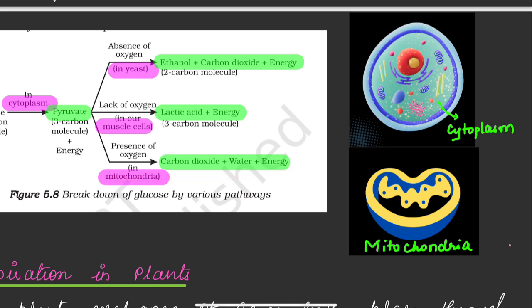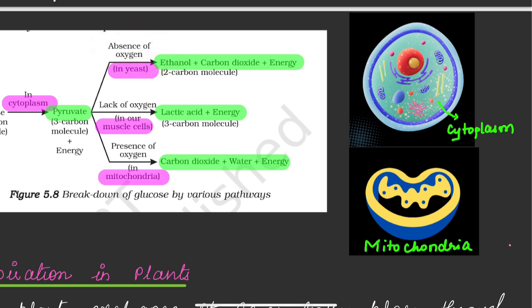Suppose oxygen is absent. In the absence of oxygen, pyruvate will be converted into ethanol. Ethanol is nothing but alcohol. Ethyl alcohol, carbon dioxide and energy will be released. Here only a less amount of energy will be released. So this is anaerobic respiration which takes place in the yeast.